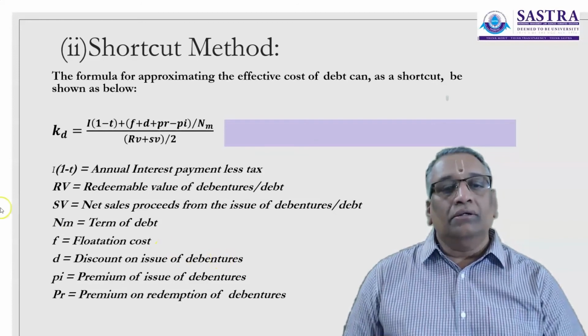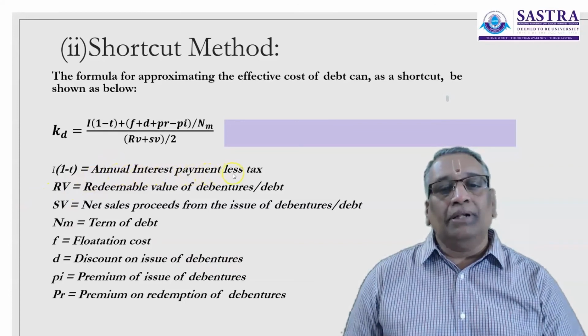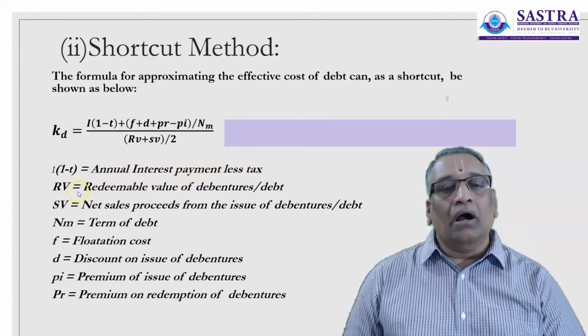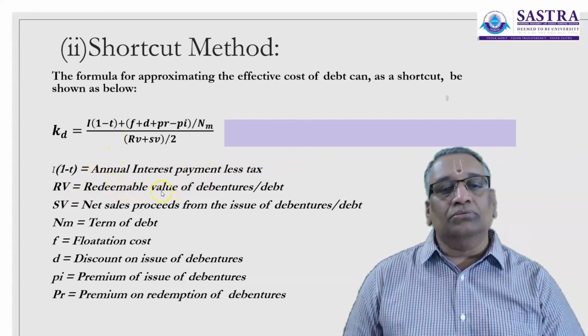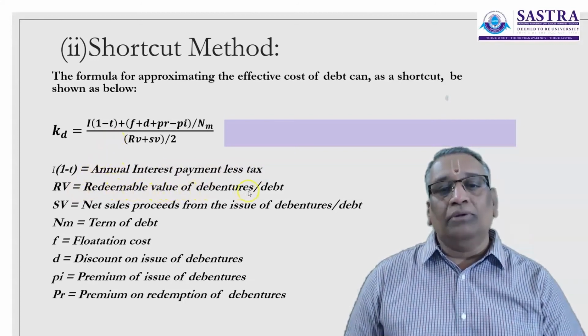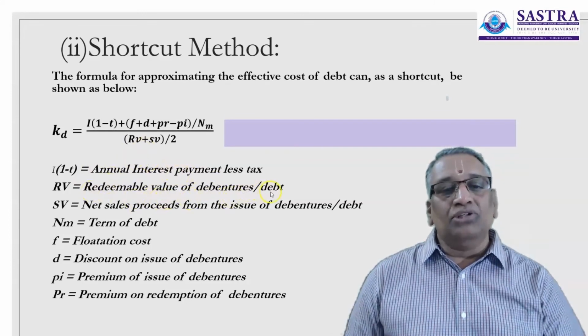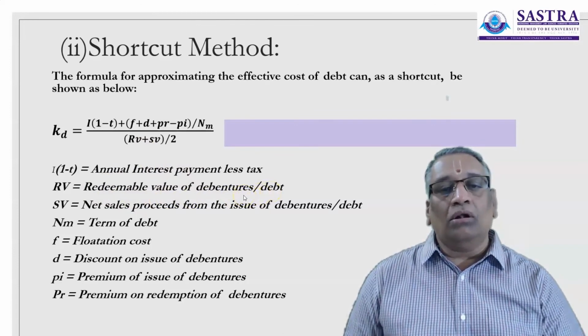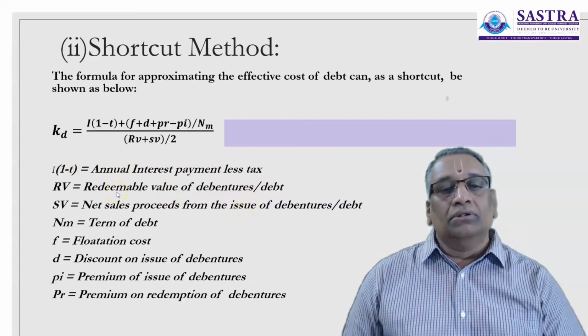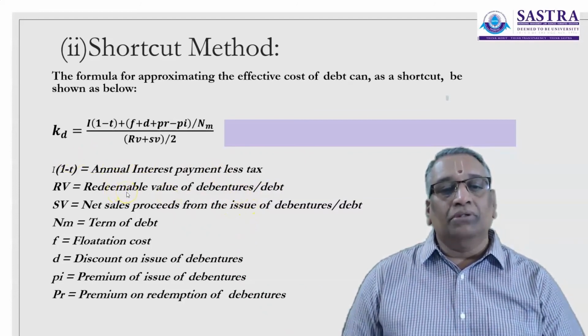So I multiplied by 1 minus tax is the annual interest payment less tax, and RV is the redeemable value of debentures. Sometimes redemption may happen at premium or debentures may be redeemed at a discount. So the value at which the firm is planning to redeem, that amount is to be taken here, and SV is the net sale proceeds from the issue of debentures.